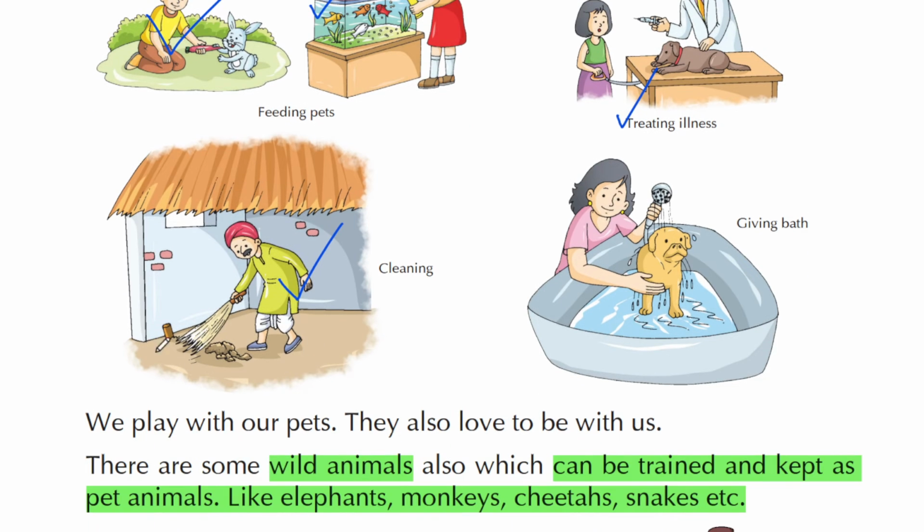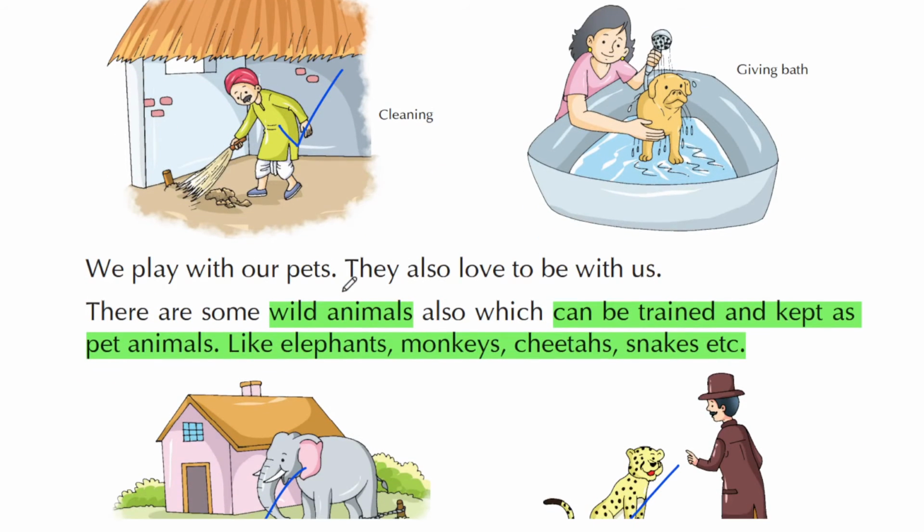Here a man is cleaning the cow shed because it has become dirty and it is necessary to clean the place where we keep our pet animals. And here a girl is giving bath to her dog. So these are the duties you have to follow if you are keeping pet animals with yourself.